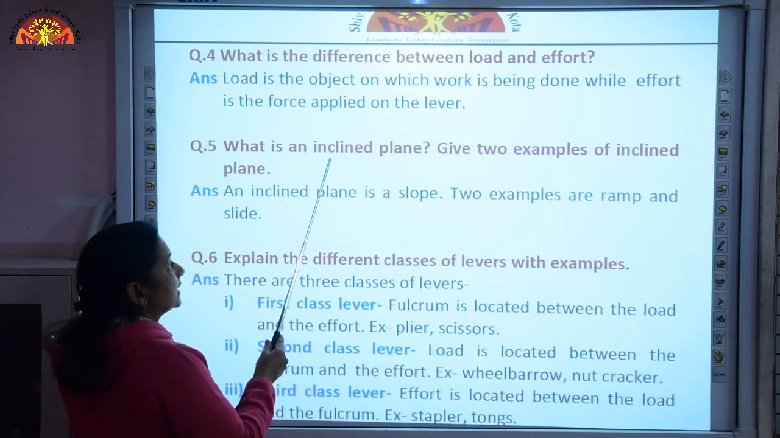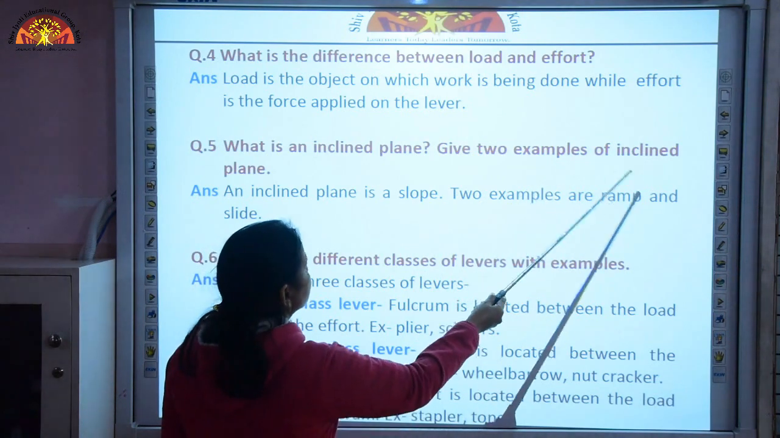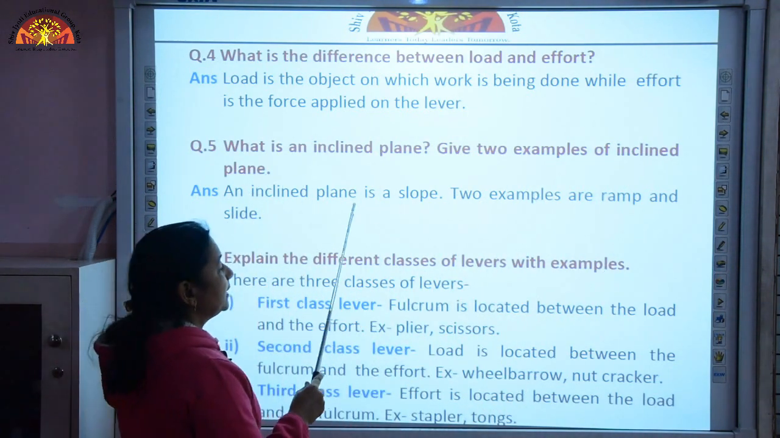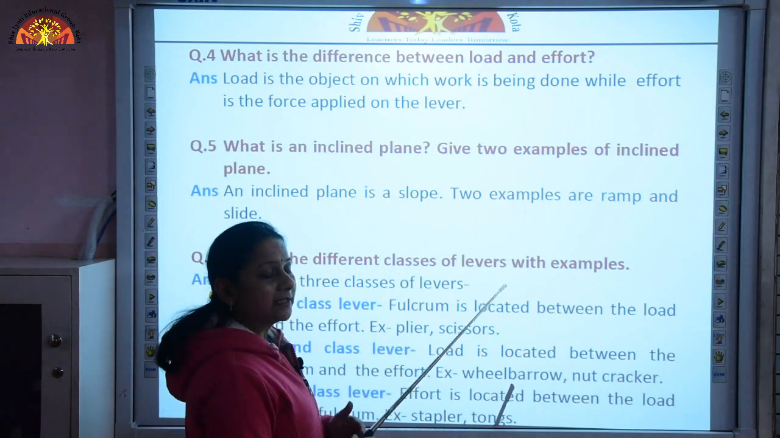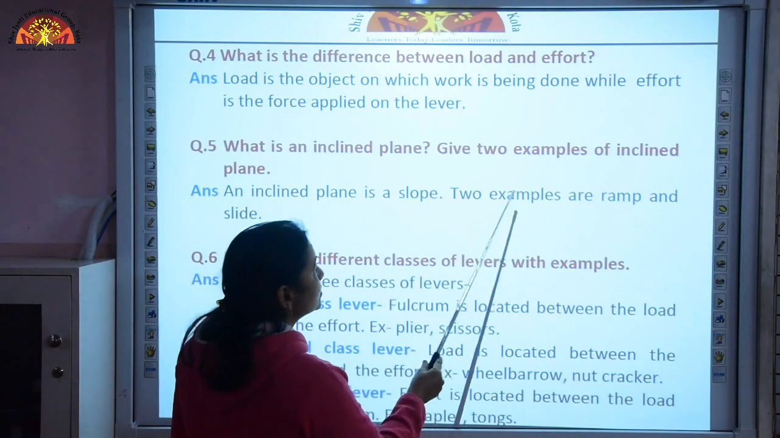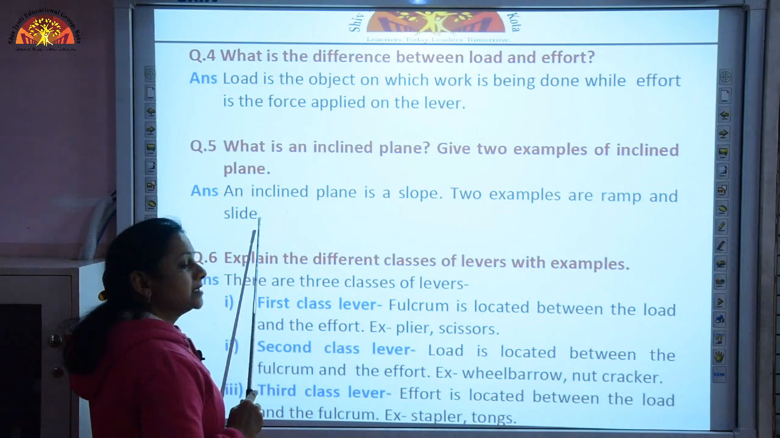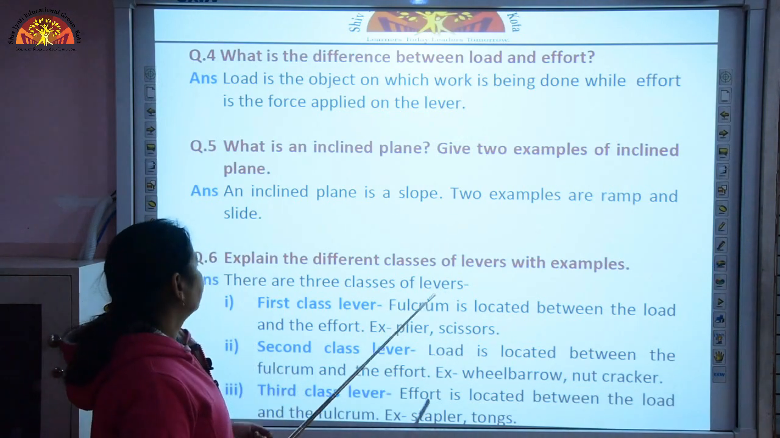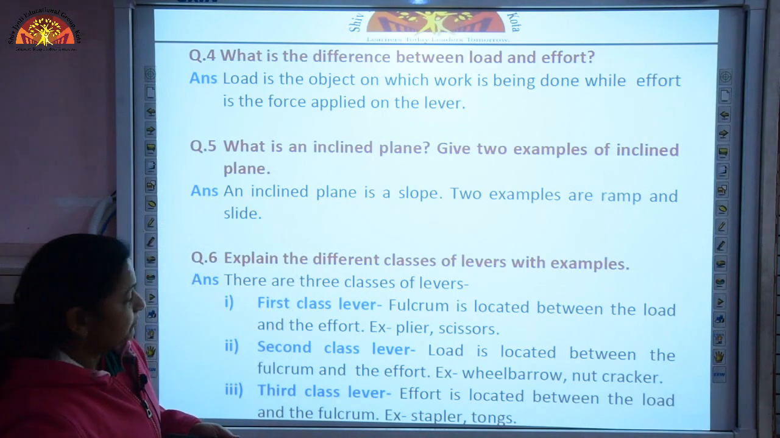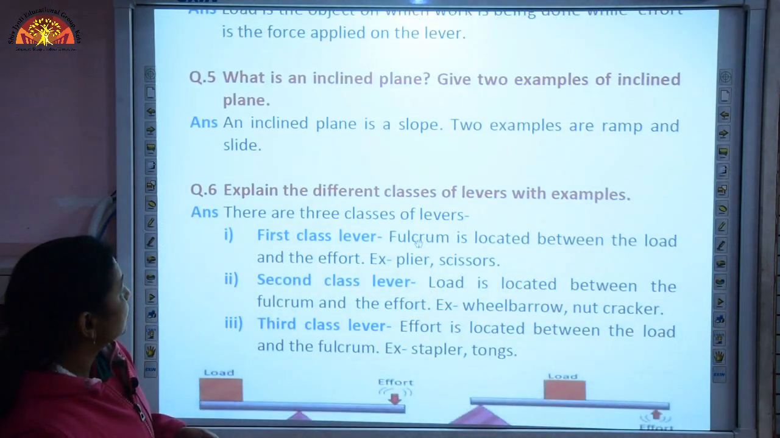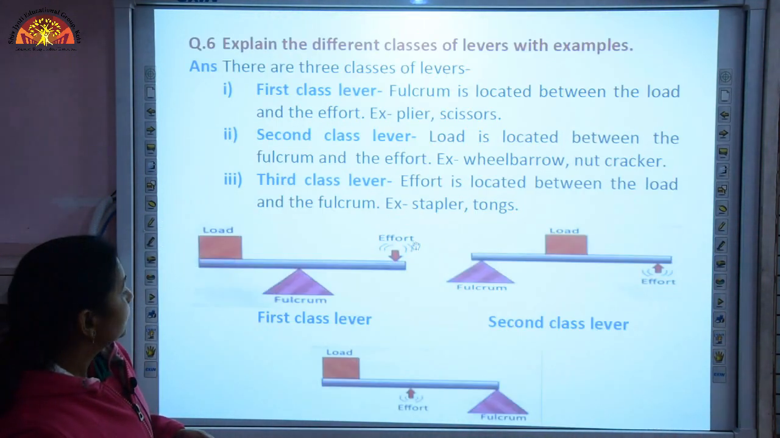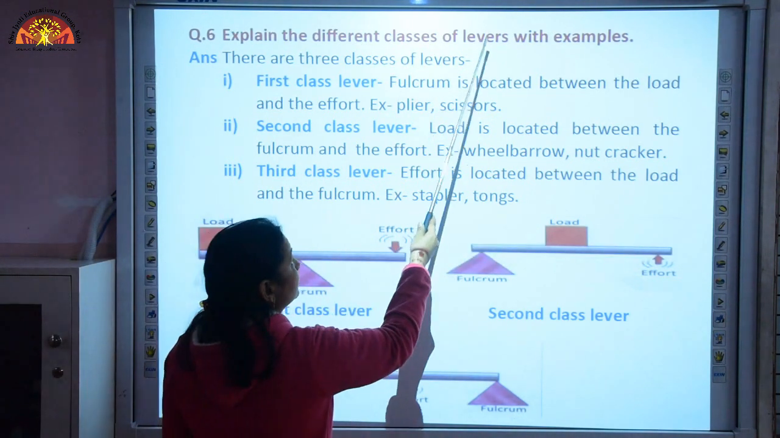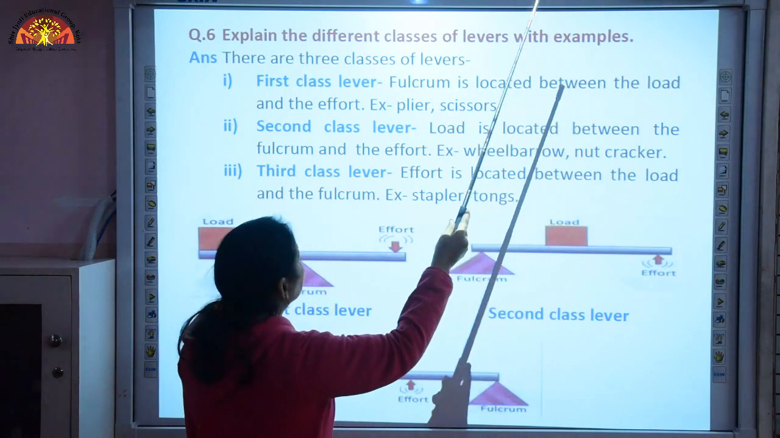What is an inclined plane? And give two examples of inclined plane. Now, what is an inclined plane? Inclined plane is a slope like the ramp of your houses, and two examples are ramp and slides that we have in the gardens that you use for playing. Then we have the sixth question, in which you are going to draw the diagram also. Explain the different classes of levers with examples.